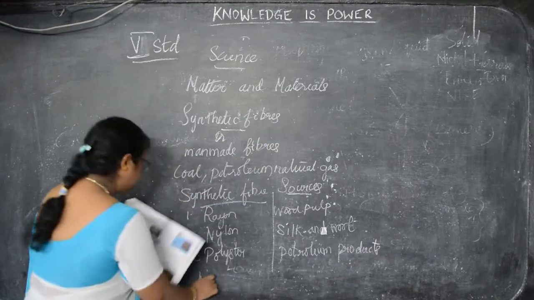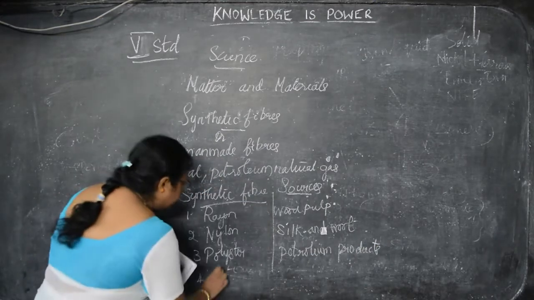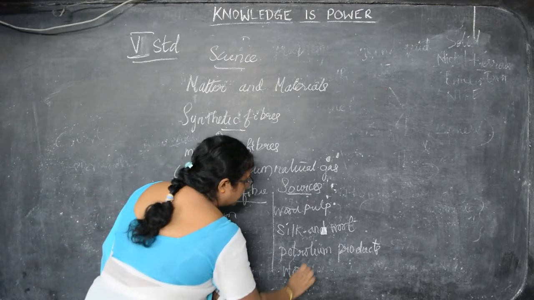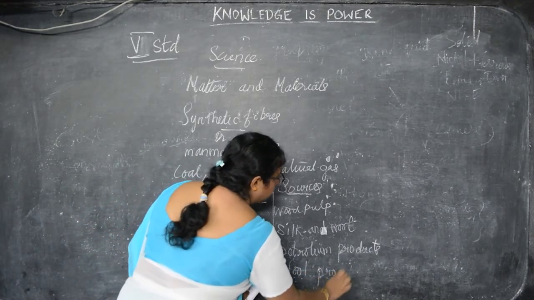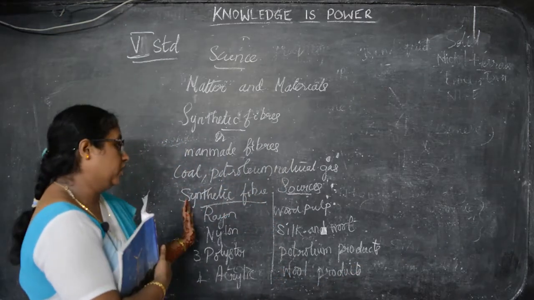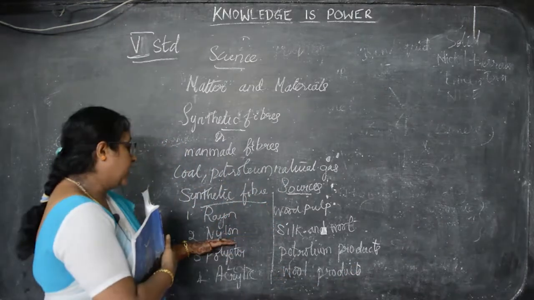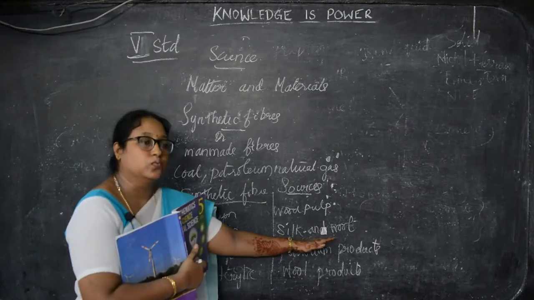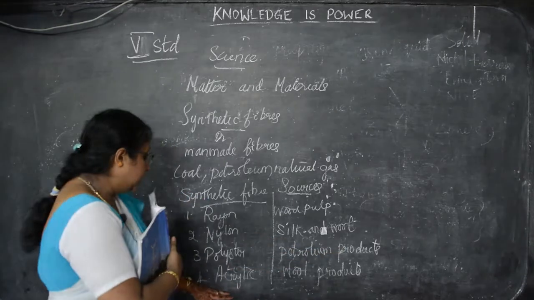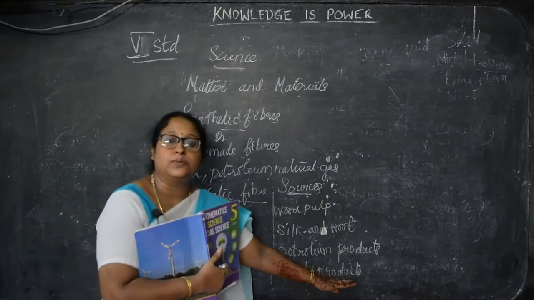Next is acrylic. Acrylic is from wool products. So rayon, wood pulp; nylon, silk and wool; polyester, petroleum products; and acrylic is from wool products.